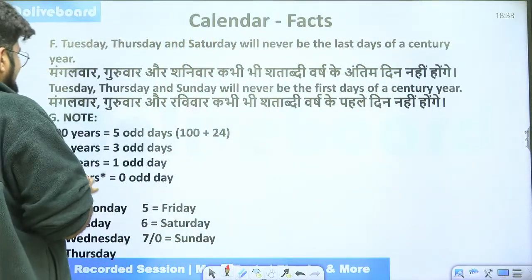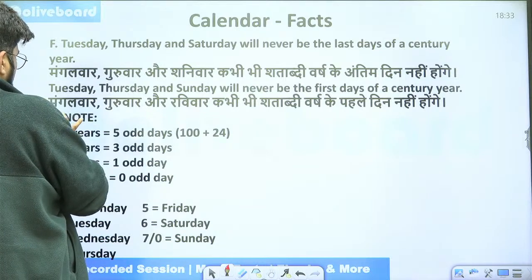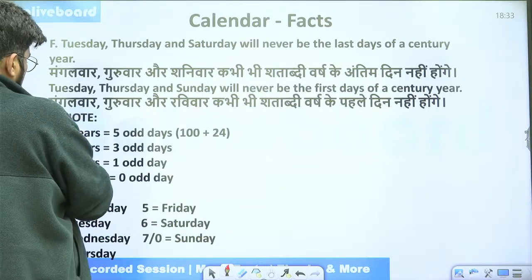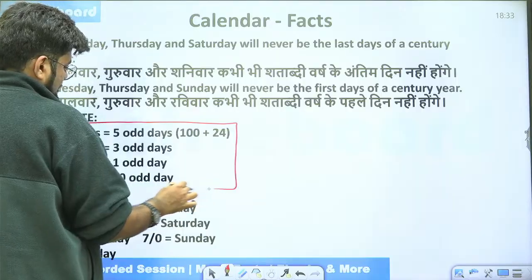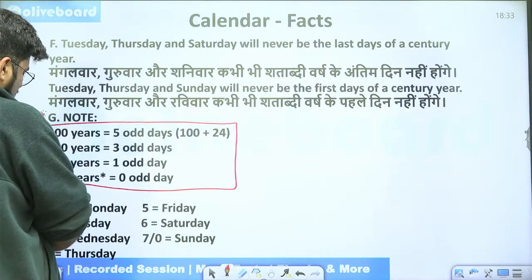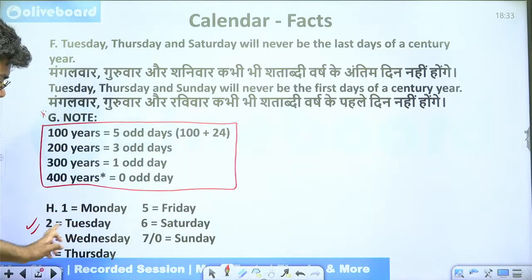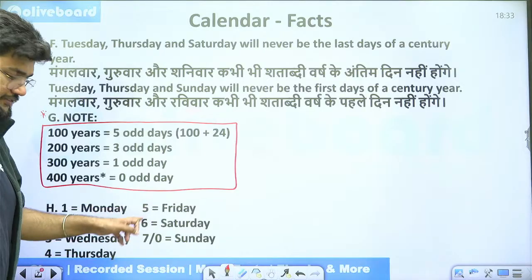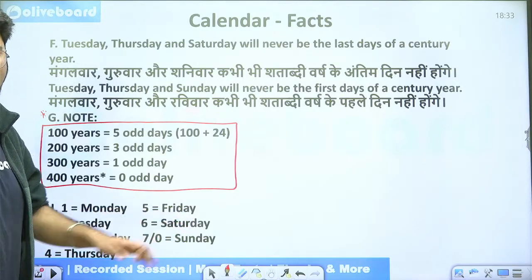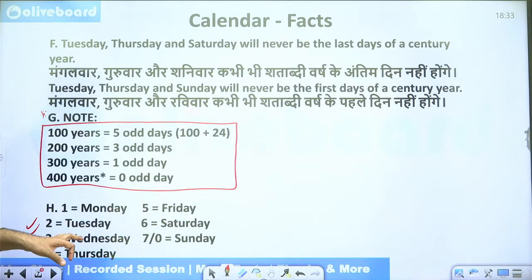Now, this is what is important, what we are going to study next. This is point number G. This table is very important. This is the table which I have already discussed with you. 1 equal to Monday, 2 equal to Tuesday, 3 equal to Wednesday, 4 equal to Thursday, 5 equal to Friday, 6 equal to Saturday, 7 or 0 equal to Sunday. We have already done this. So this you need to remember.